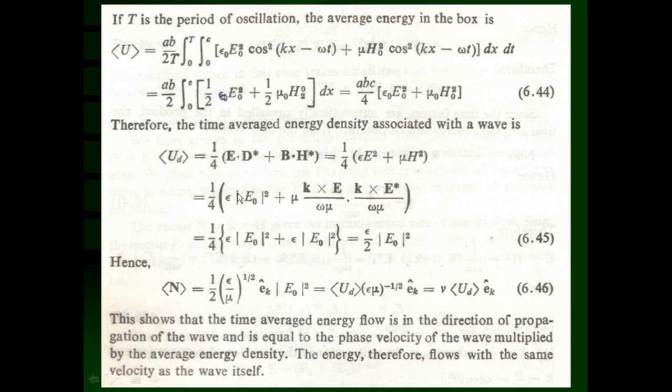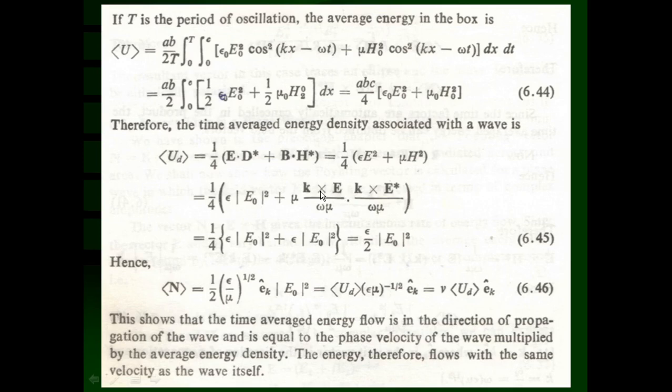So it is going to be modulus of E0 square plus B is equal to mu into H. So mu into H, we can write H in terms of K and E. So K cross E is equal to mu omega H. So K cross E upon mu omega, that is equal to H, and for H star, K cross E star upon mu omega. Dot product of these two, perpendicular vectors.